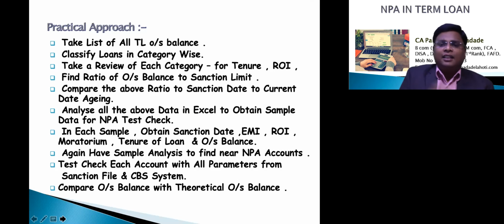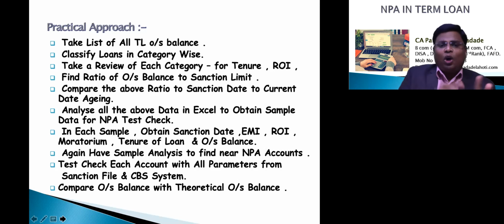Then I will suggest that you take the period from the sanction date to the current date. Suppose the loan is sanctioned on 1st January 2016 and the current date is 31st March 20. So almost 4 years 3 months have lapsed. So take an analysis for this period against our outstanding balance. अगर 4 साल हो चुके हैं तो कितना परसेंटेज डेब्ट का कम होना चाहिए था. Compare this with the tenure of the loan.